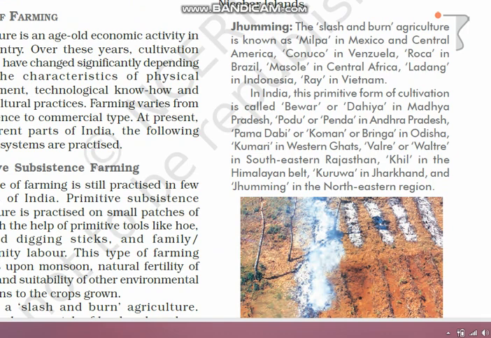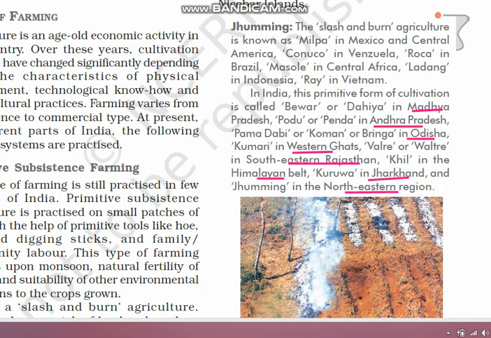In Madhya Pradesh it is known as Bewar or Dahiya, and in Andhra Pradesh it is called Podu or Penda, and in Orissa it is called Poman or Bringa. In the Western Ghats region it is known as Kumari, in southeastern Rajasthan it is known as Valre or Valtre, and in the Himalayan belt it is known as Khil. In the Jharkhand region Kuruva, and in the northeastern region, as we all know, it is known as Jhumming.